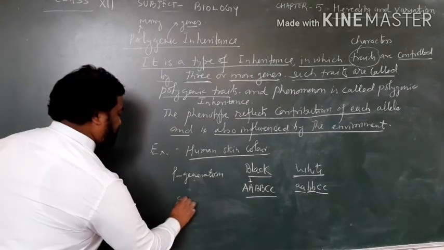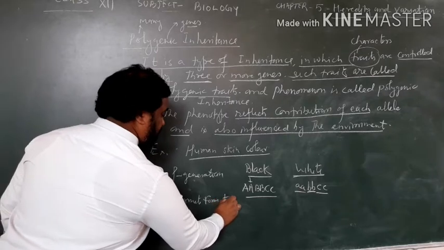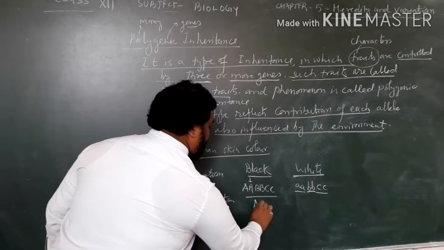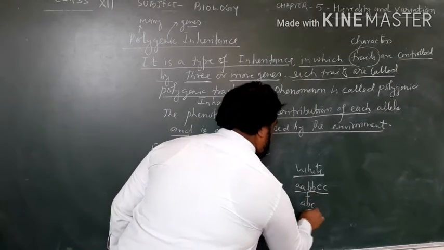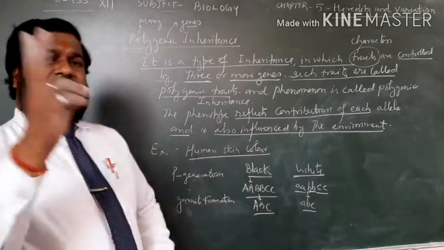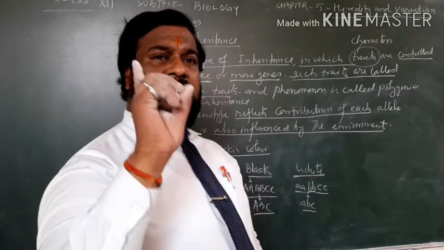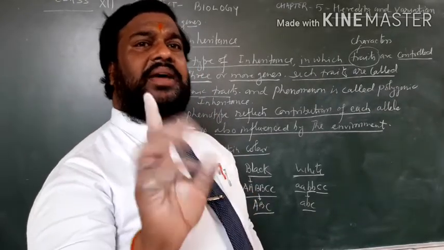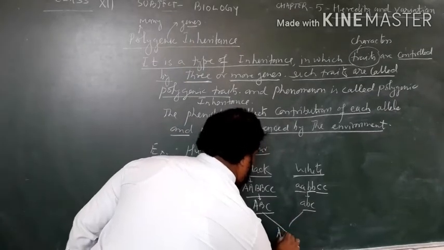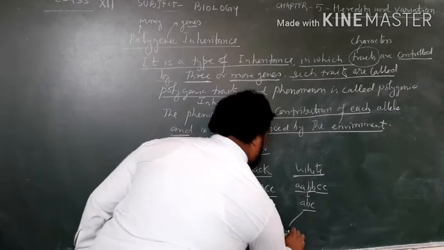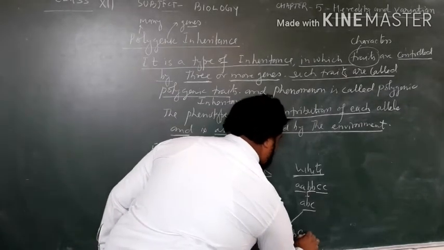Now gamete formation: from this side A, B, C, and from that side small a, small b, small c. So here three pairs of contrasting characters are considered, so it is a type of Mendel's trihybrid cross. Capital A is dominant over small a, capital B over small b, and capital C over small c.